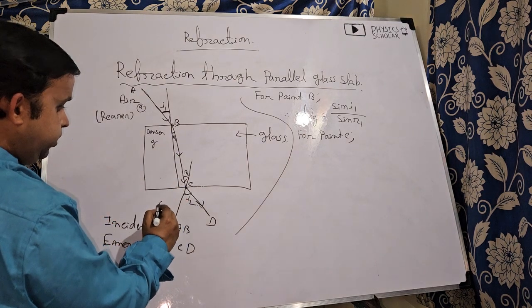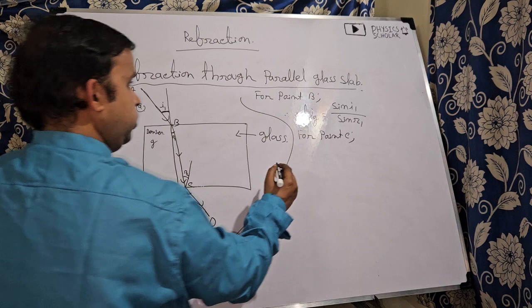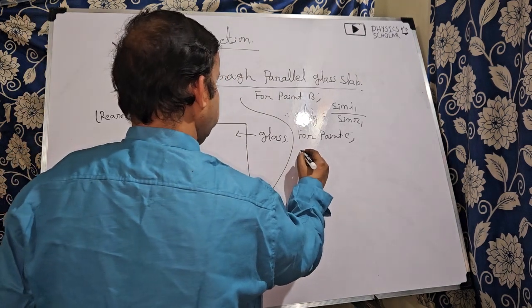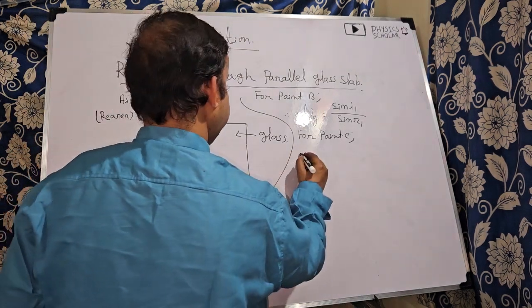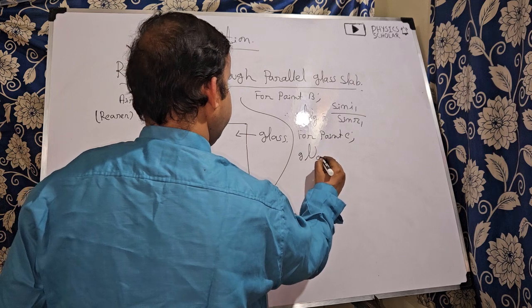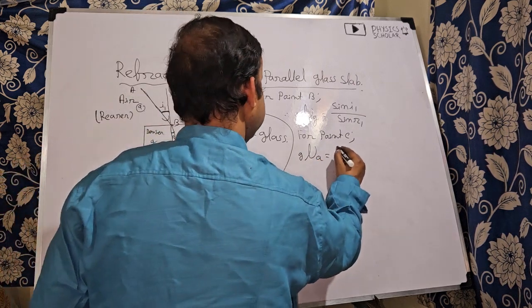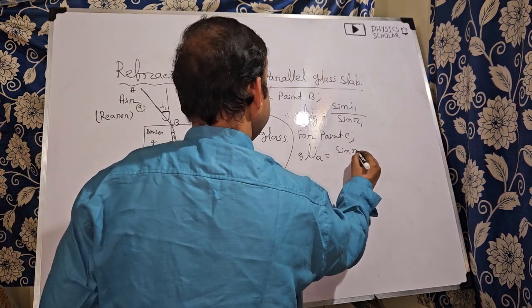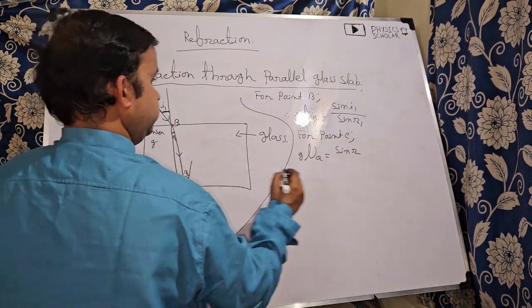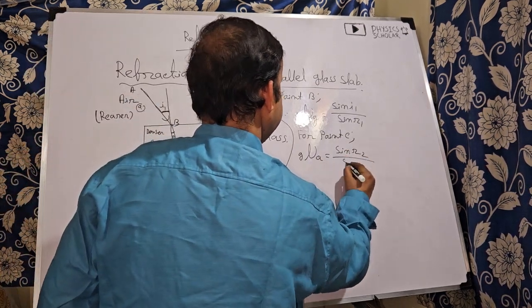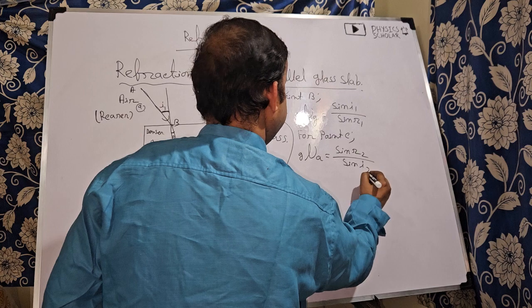It is glass and again air medium, so refractive index of air with respect to glass. That means G mu A is equal to sin R2 divided by sin I2.